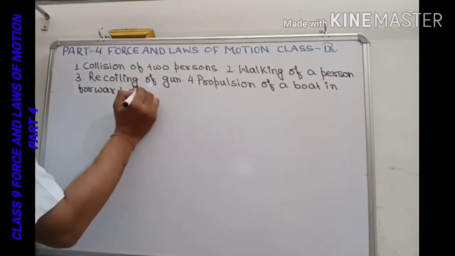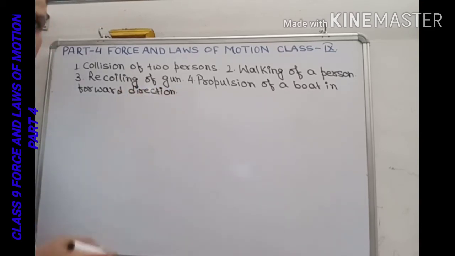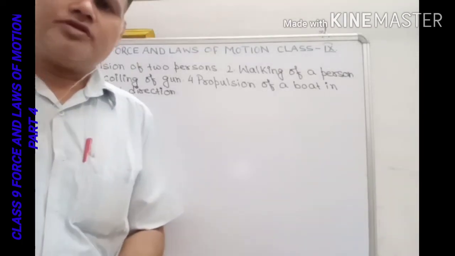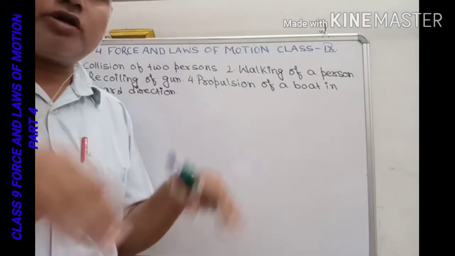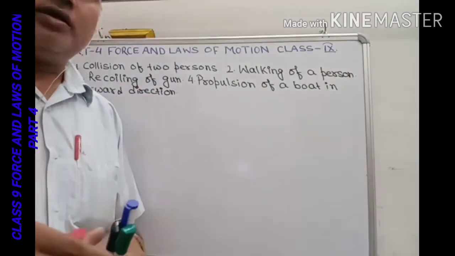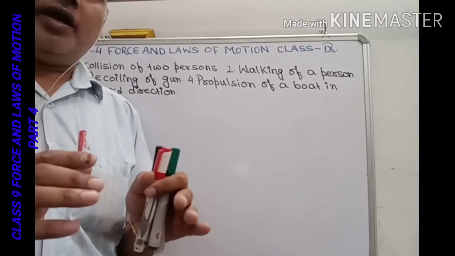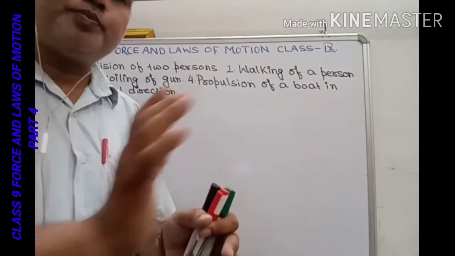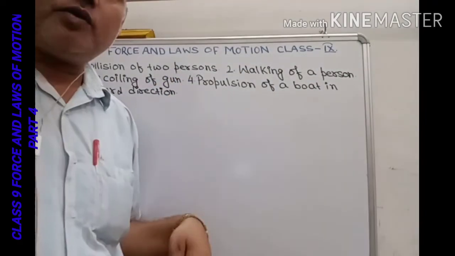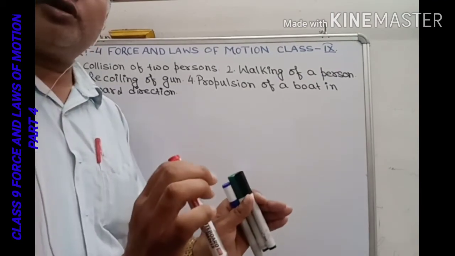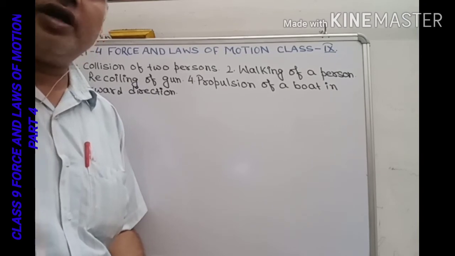In the forward direction. Now what actually happens here, as we have observed, is that the boatman pushes the water backwards, and due to this push of the water, action is created, and due to this action the water also pushes the boat in the opposite direction. We push the water backward and the water is pushing the boat with us in the forward direction, and hence we move in the forward direction.